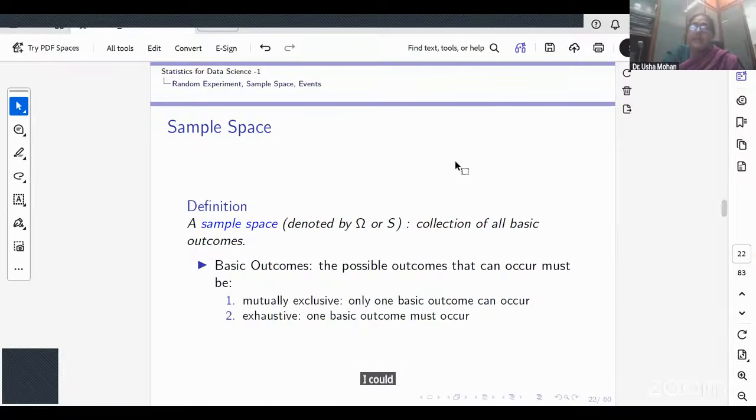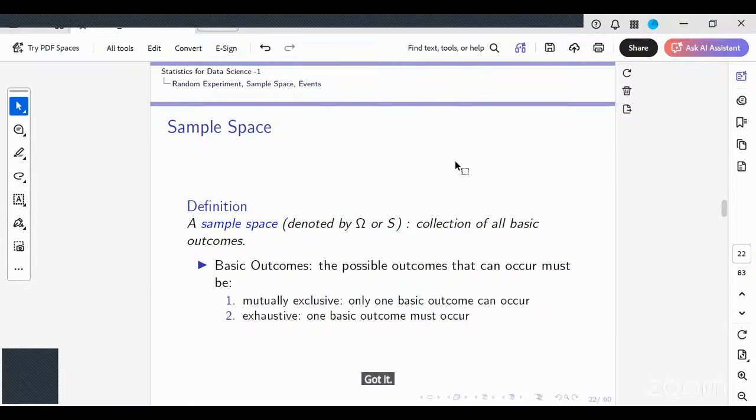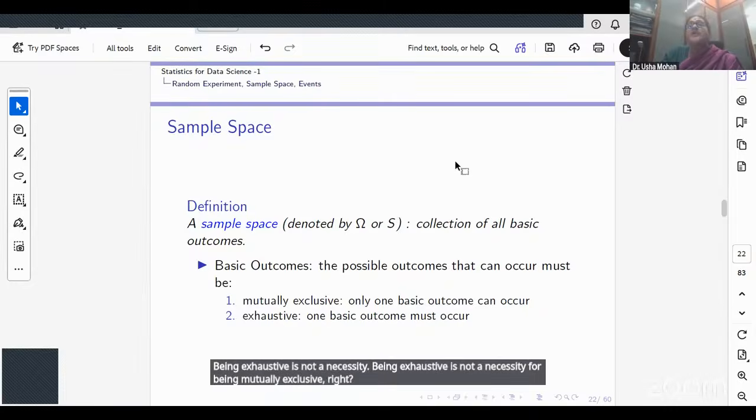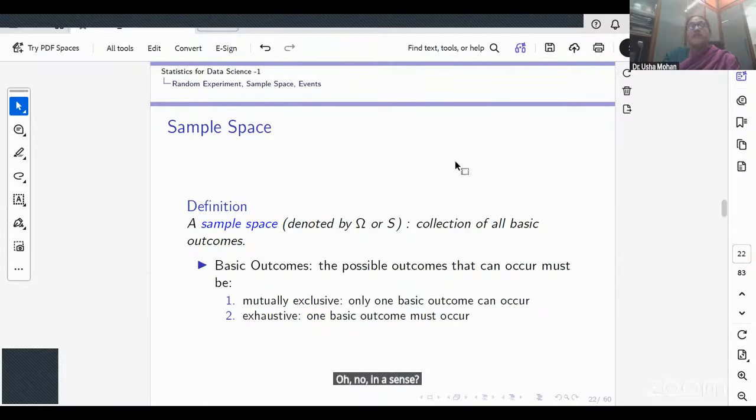Either it would be true or false. Is it clear? Got it. Thank you, ma'am. But ma'am, is being exhaustive not a necessity for being mutually exclusive, right? No, in a sense, see, when I talk about a sample space, I am listing all possible outcomes. That is, I'm exhausting.